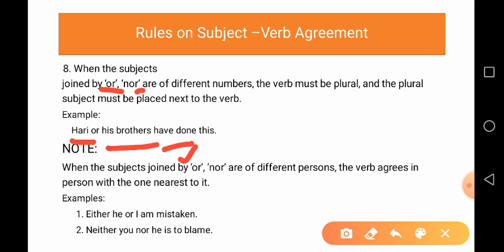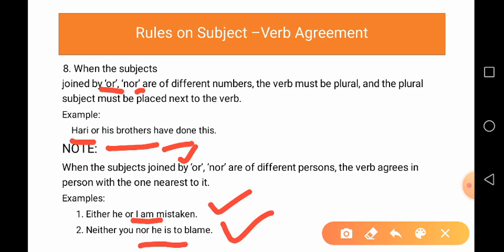Okay, got it? But there is an exception. In some sentences, like here, the first and the second sentence, the first is either he or I am mistaken. Neither you nor he is to blame.